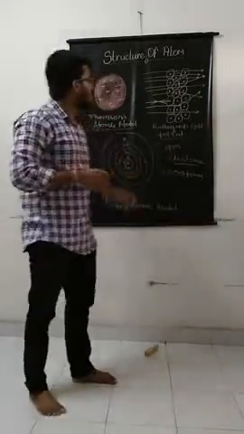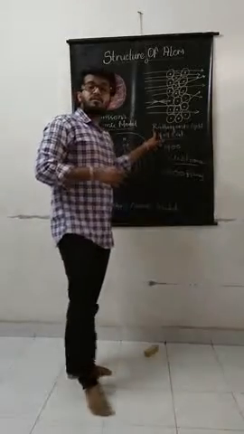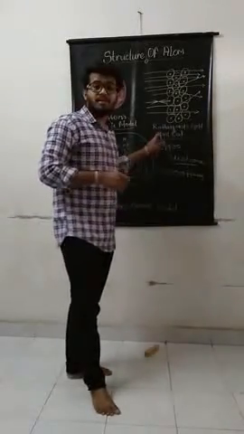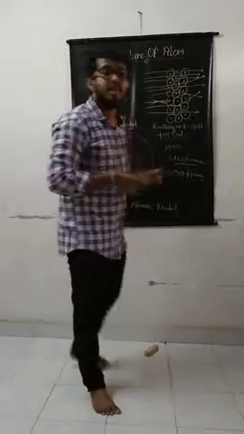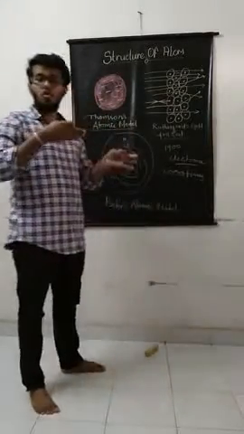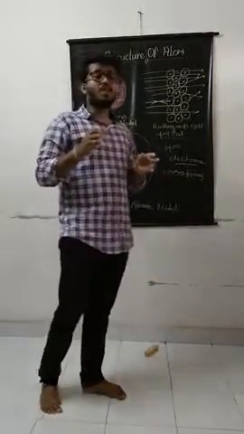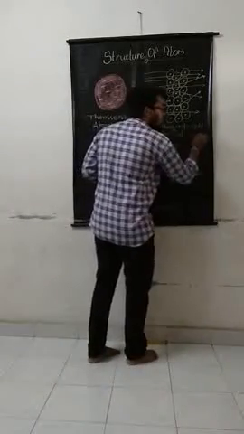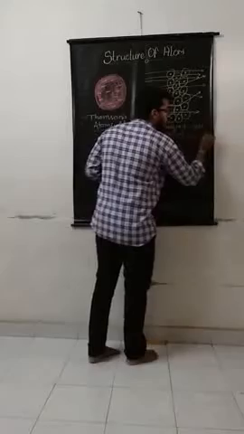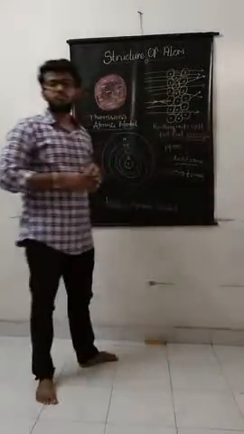So after that, Rutherford tried the gold foil test. So what is the gold foil test? He took a sheet of gold which is about thousands of atoms thick.